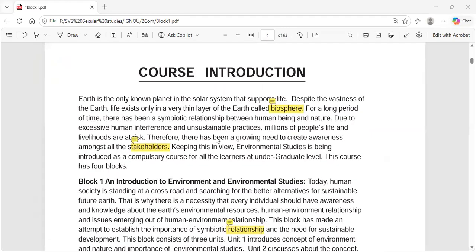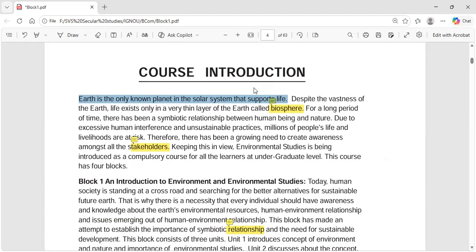It is very clear to all of us that Earth is the only planet in the solar system that supports life. Even though there are other planets also existing in the solar system, it is only on Earth that we have life. We have been observing other planets, and it is clear that there is no life existing anywhere apart from Earth. We do not know if life exists anywhere else in the solar system. It may be, but we do not know.